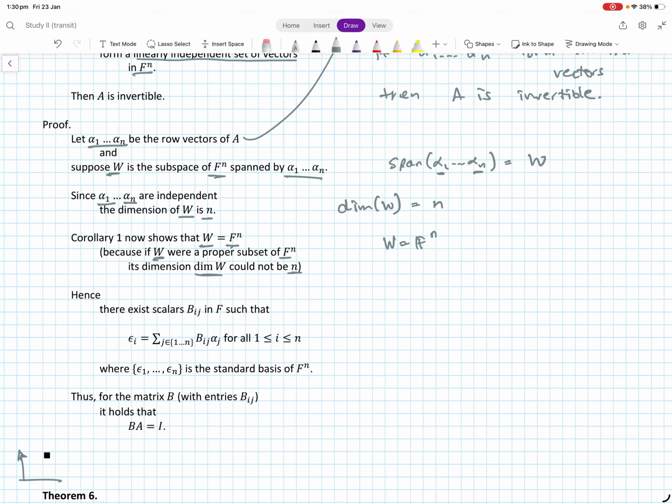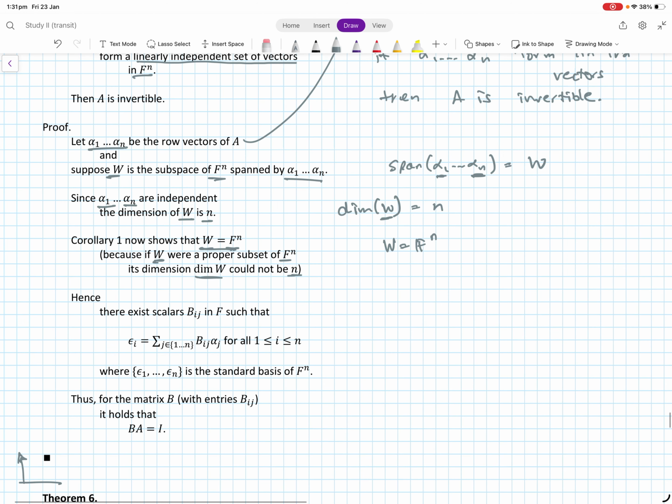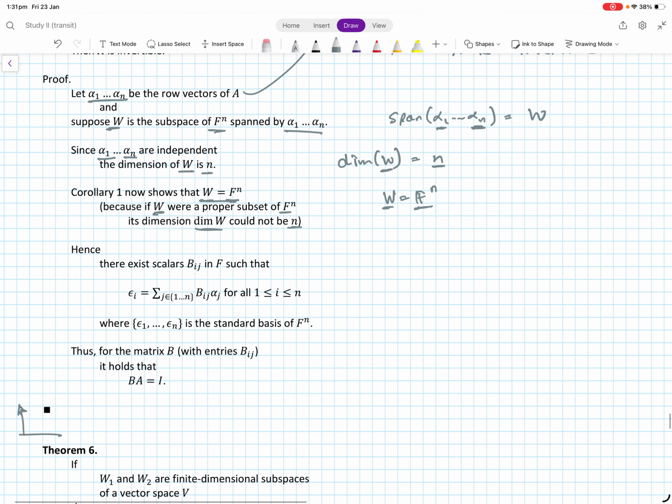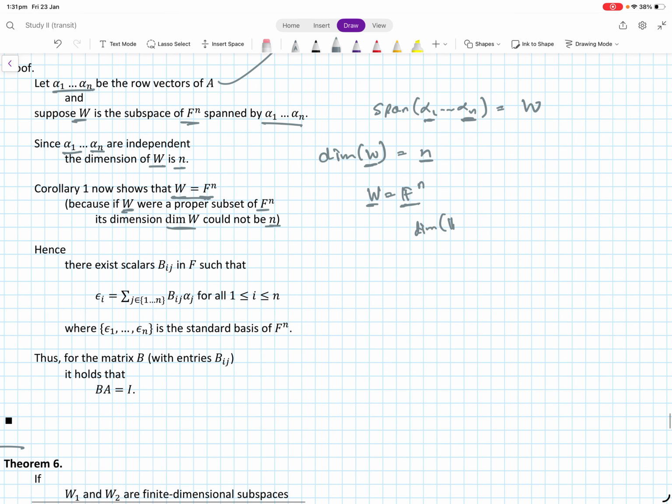So we have concluded that since there are n row vectors that are linearly independent, the dimension of W must be n. And from the corollary, this implies that W has to be the same as Fn, because W is a subspace but has the same dimension as Fn. So the dimension of Fn is also n, which is what we were calling V in the previous example.